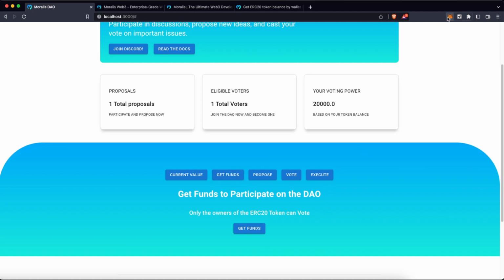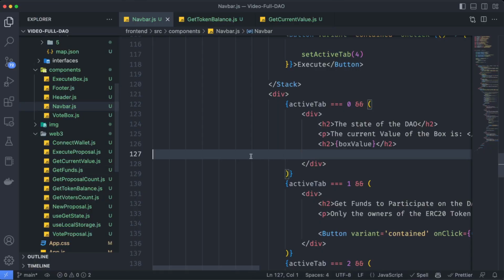Now we need to request funds. This account, as it is the deployer account, already has the necessary funds to participate in the DAO, but let's suppose we are going to have a lot more participants and we need to execute a function in order for them to request and get access to those funds. So let's create a new hook in order to accomplish that. Again, let's go back to Visual Studio Code.